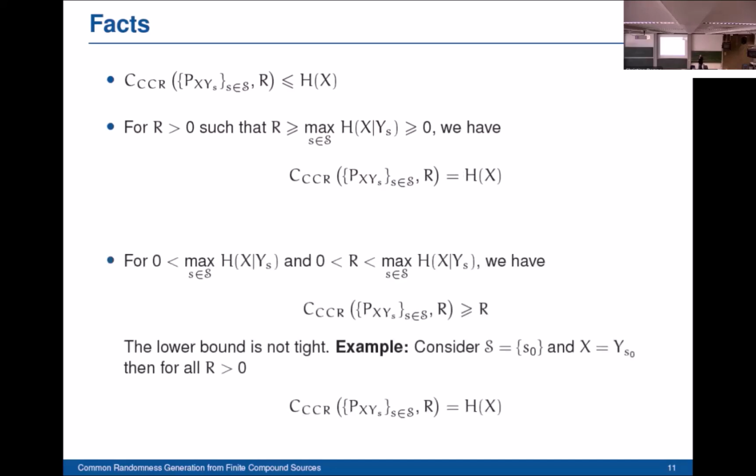However, if the channel capacity is small, if it is in this interval here, then we can find a lower bound for the compound common randomness capacity. So this lower bound is nothing but the channel capacity itself. And obviously, this bound is not tight. To see this, it's sufficient to consider the case when we have only one state and where the generic variables are equal. In that case, the compound common randomness capacity will be equal to the entropy of X, which is obviously greater than the channel capacity, since by assumption, the channel capacity lies in this interval.